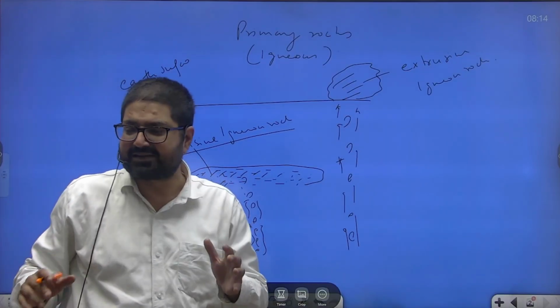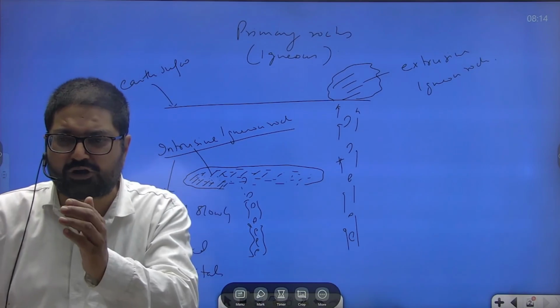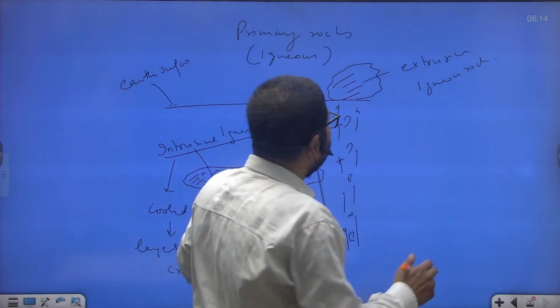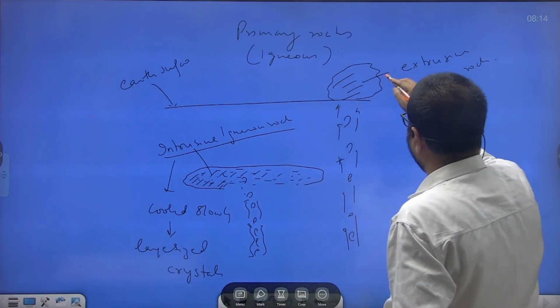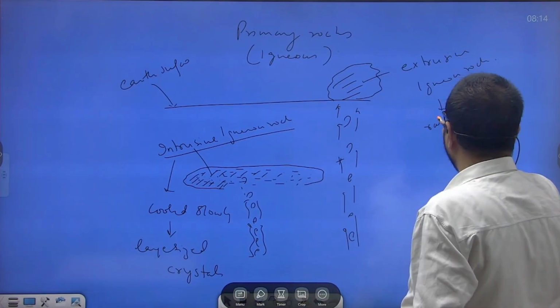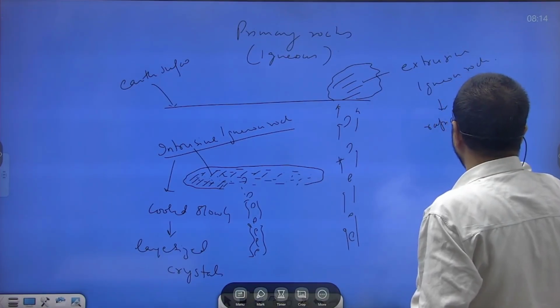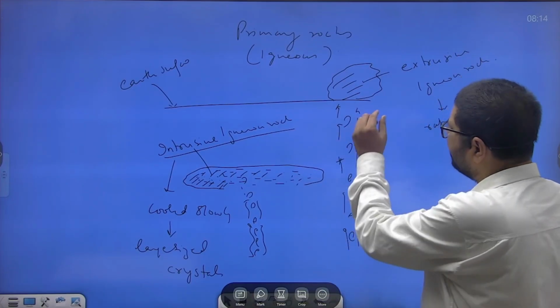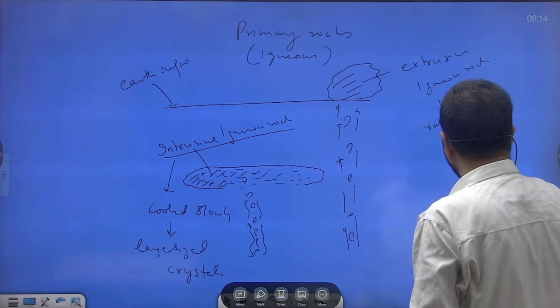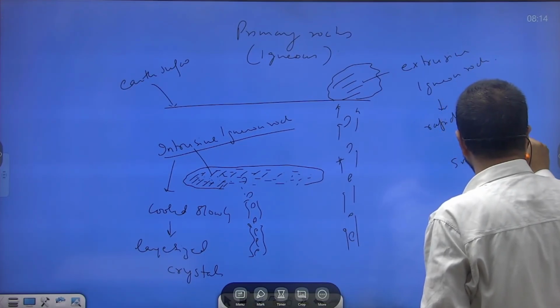Large size crystals because of slow rate of cooling, whereas that magma which deposited on the earth's surface, because of rapid cooling, the size of crystal of this magma was small size crystals.